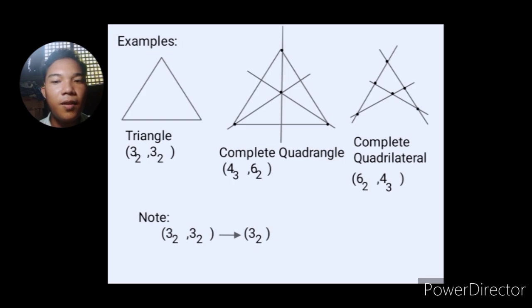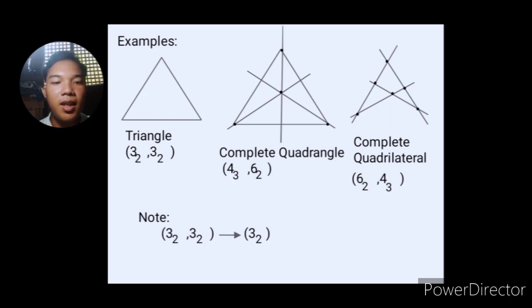In the second 3 sub 2, on every line there are 2 points, for example 2 vertices on a side. So we can call it a configuration.